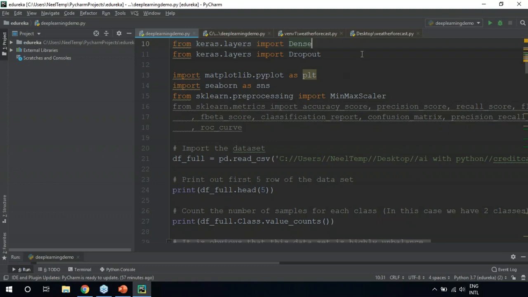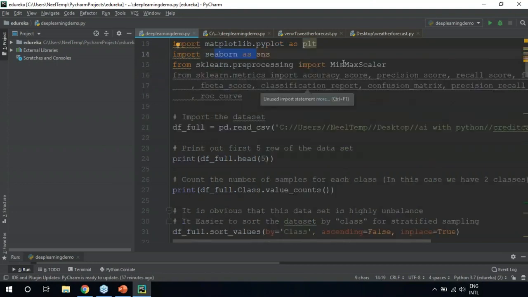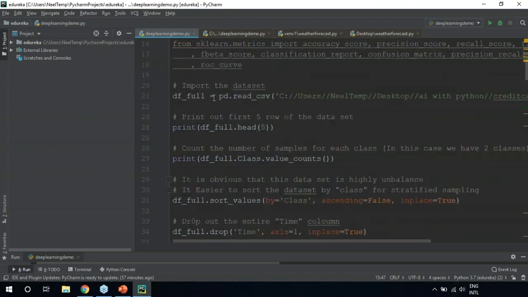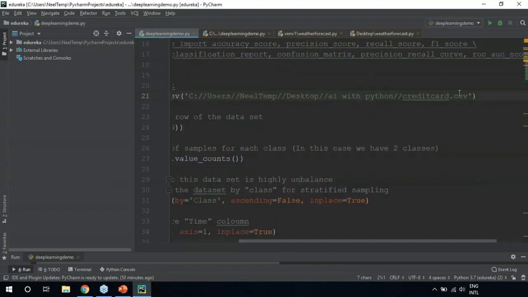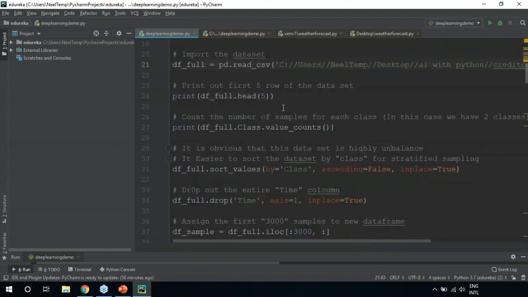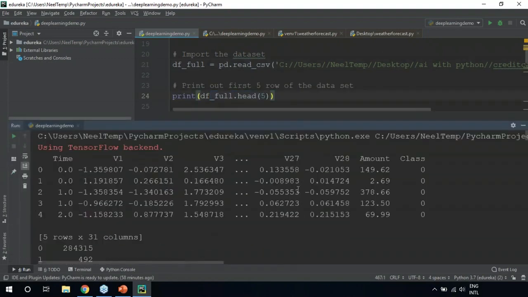So again, we're going to start by importing the required packages. We're going to import keras, the matplotlib library, the seaborn library, and sklearn for pre-processing. Again, min-max scaler, which is for normalization. We're going to import our data set and store it in this variable. This is the path to my data set. My data set is in the CSV format, also known as comma separated values. Now we're going to print out the first 5 rows of our data set. Let's take a look at the output.